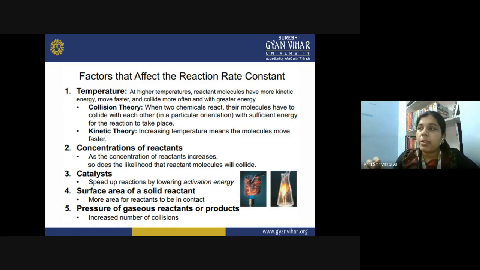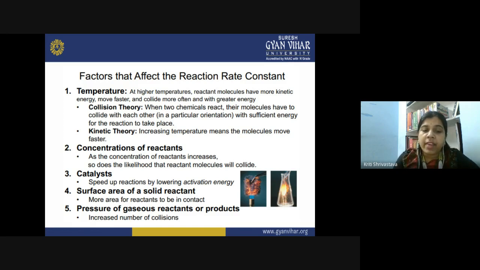So when you are performing the reaction of NaCl, you would prefer finely powdered NaCl over a crystal of the NaCl. You will not prefer a solid crystal of the NaCl. Rather, you will take the finely powdered NaCl for the reaction to take place quickly and easily.